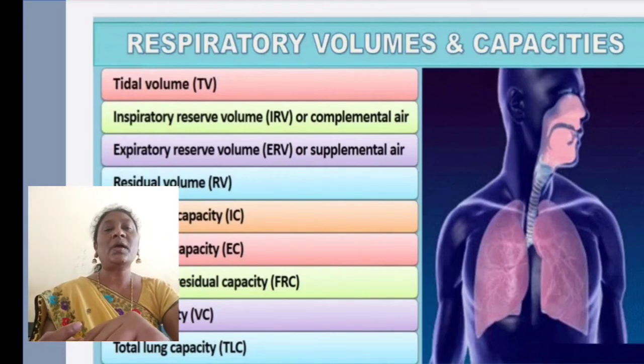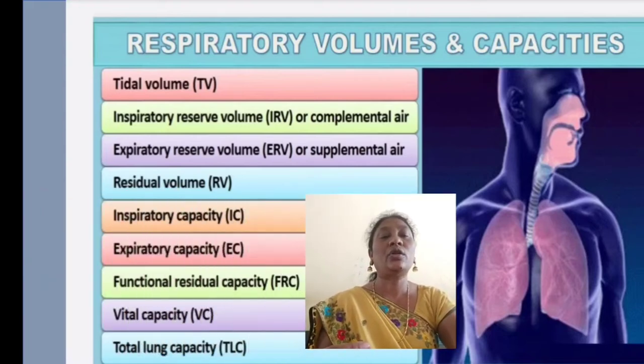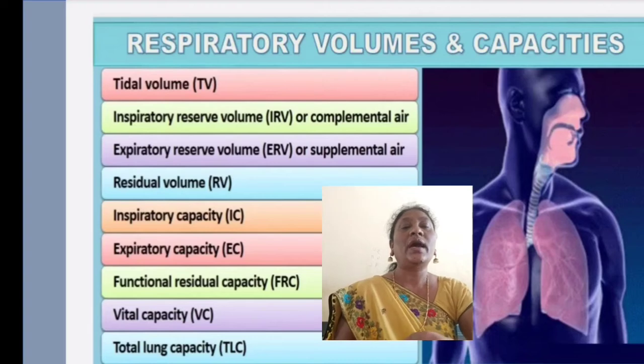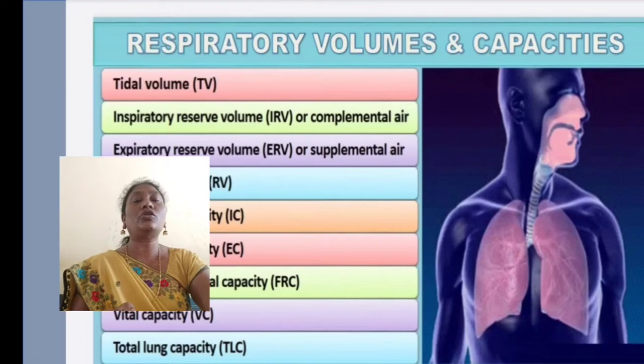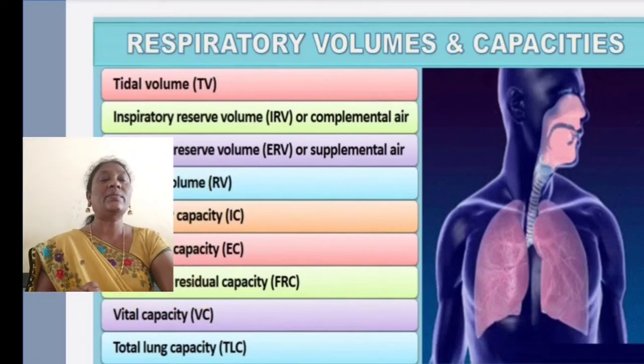Inspiratory reserve volume, IRV, or complemental air, and expiratory reserve volume, ERV, or supplemental air, and residual volume, RV, in short form, and inspiratory capacity IC, expiratory capacity EC, functional residual capacity FRC, vital capacity VC, total lung capacity TLC. These are the short forms for the volumes that take place in the respiratory mechanism.